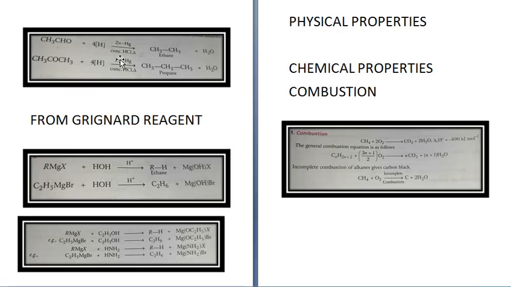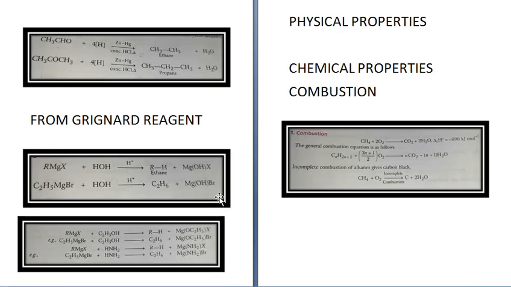Now next is preparation of alkanes from Grignard's reagent. Grignard reagent, you know the formula is RMgX. Now RMgX plus HOH, that is water, gives you RH plus MgOH(X). Like if you take C2H5MgBr plus water, it will give you C2H6 plus MgOH(Br).